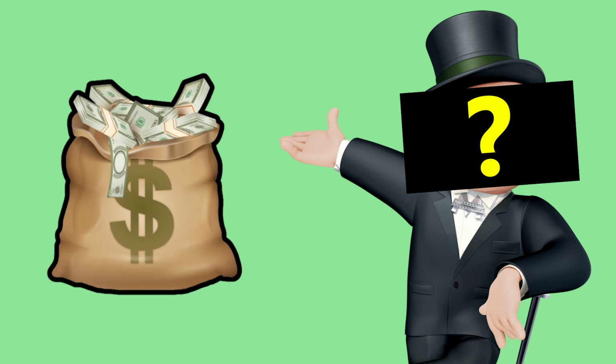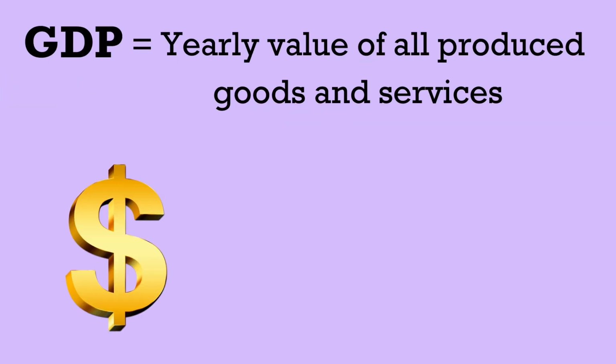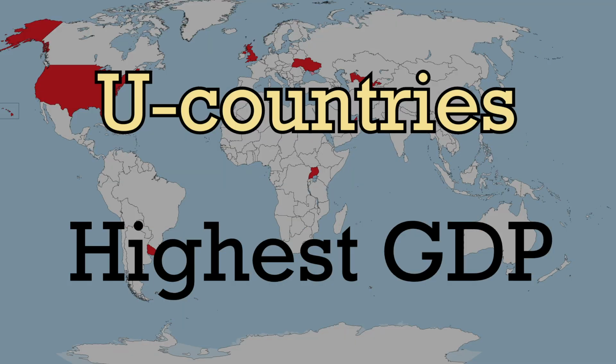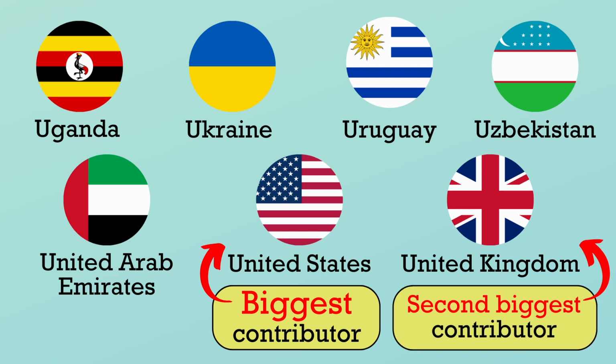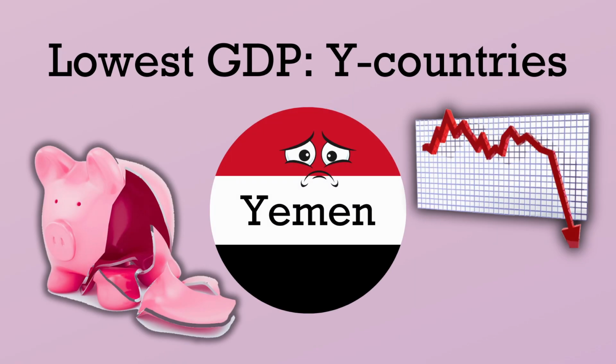Which of the countries would have the most wealth? GDP is the yearly value of all produced goods and services, and the country with the highest GDP would be the U countries. The US would by far be the biggest contributor to the GDP, followed by the UK. The Y countries would have the lowest GDP, but since Yemen is the only Y country, it's a bit unfair.